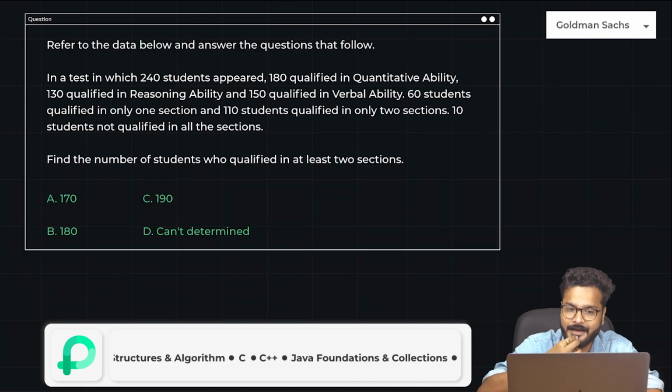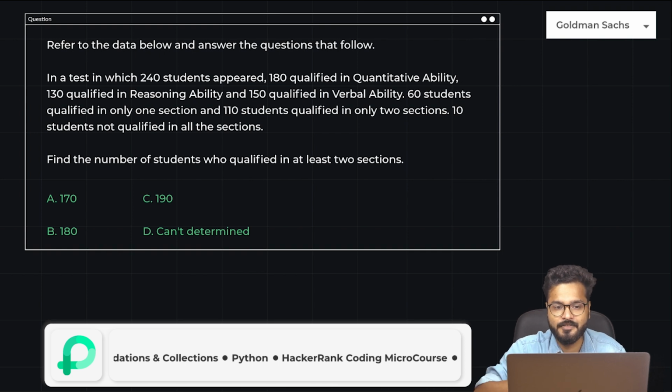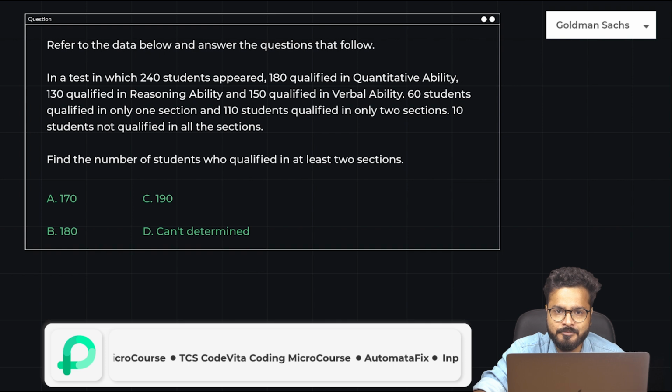So let us not waste much time here and let us start with the first question, which is from Venn diagrams or set theory, you can call it.